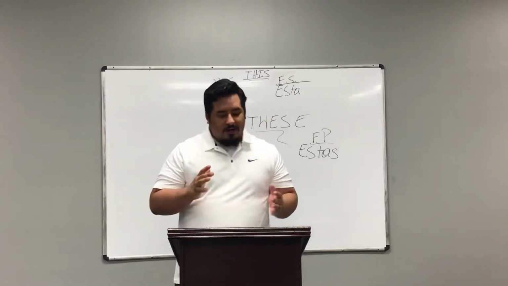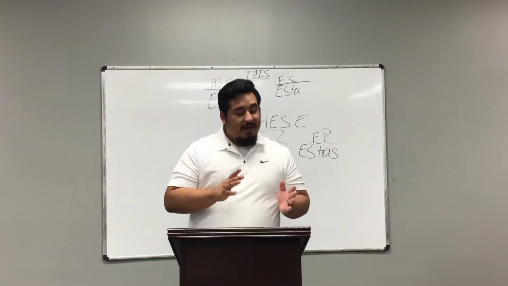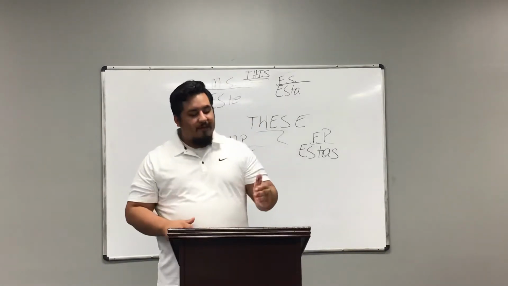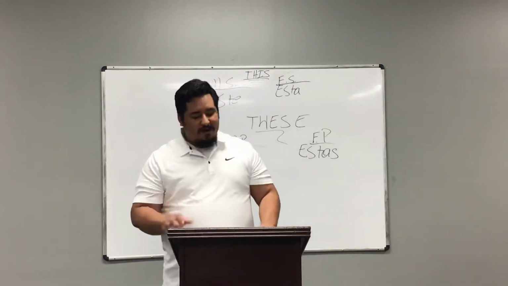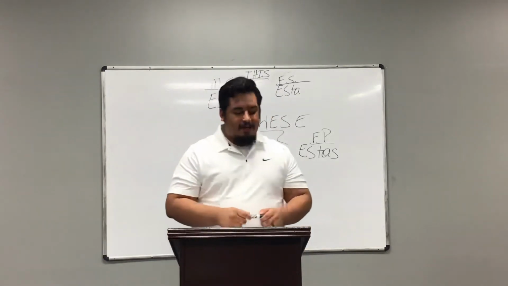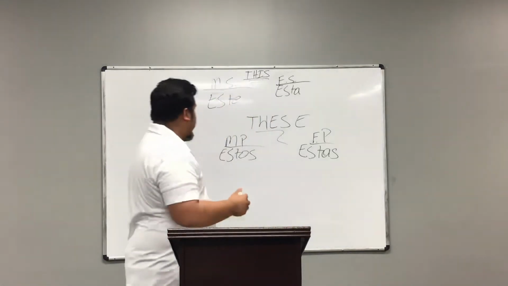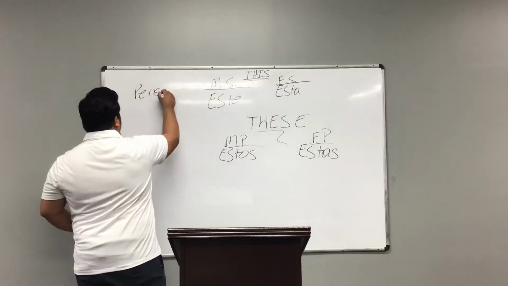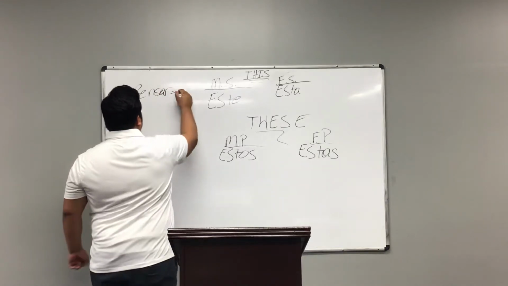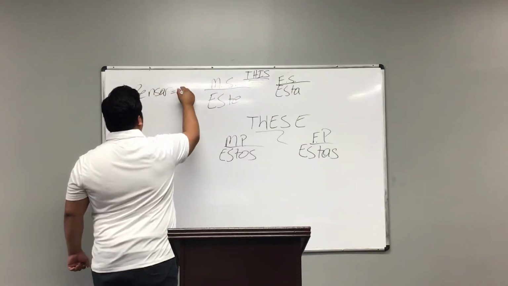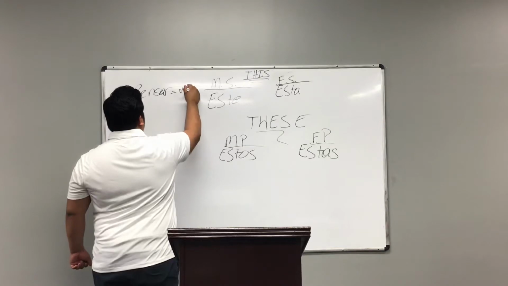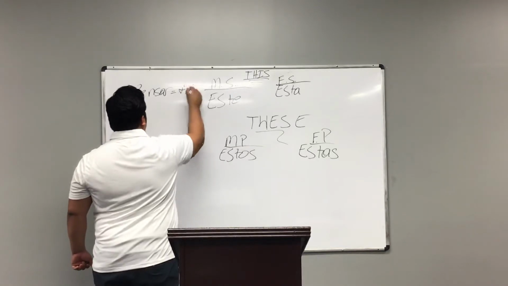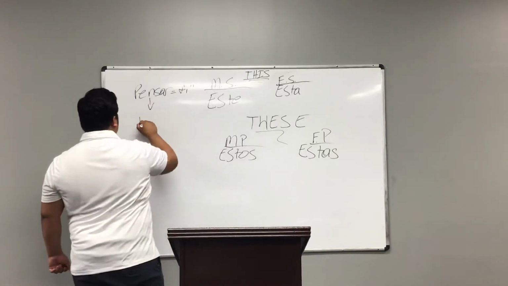If you look at the left-hand side of the table, you'll notice that we have pensar. With every form, instead of just having an E, we add an I, so we have an IE.